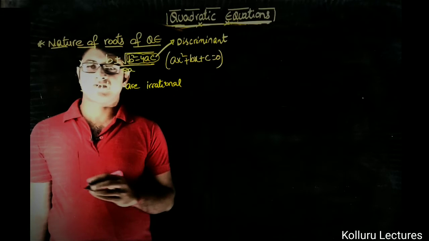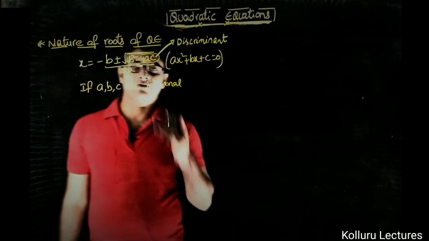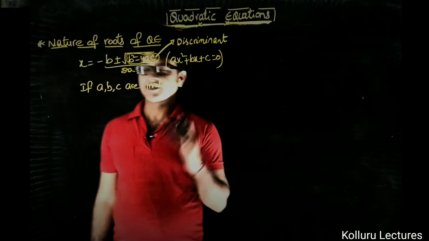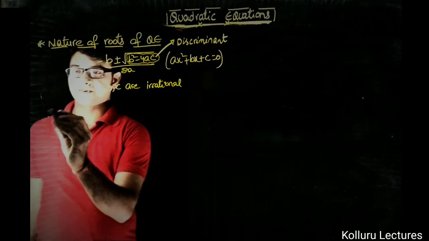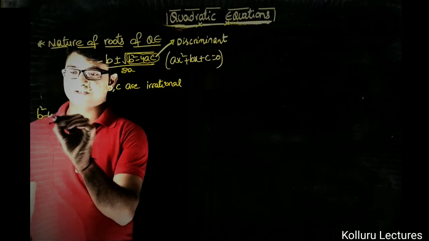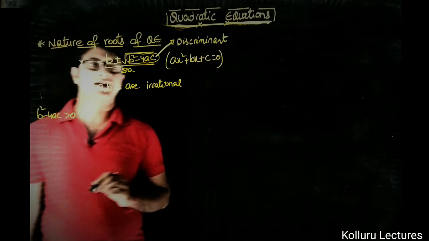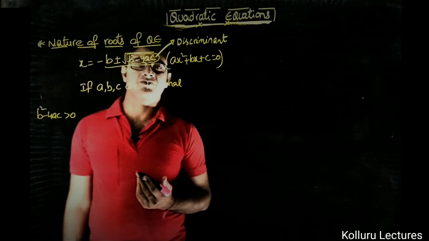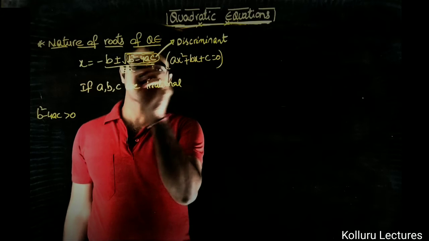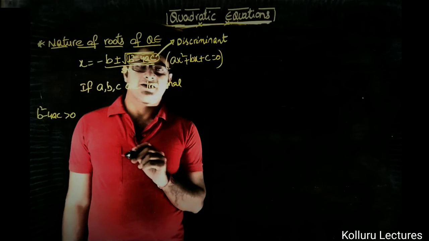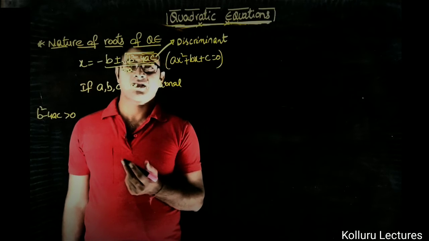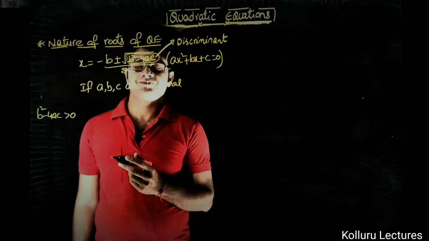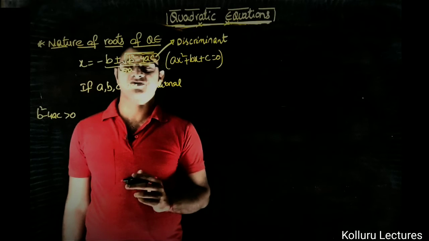So now we can say very easily, the combination of rational and irrational will definitely become irrational. Based on that logic, we can say it very simply. Now b square minus 4ac, if it is greater than 0, whether it is a perfect square or not, anyway b is an irrational number. So I don't want to introduce the case of whether it is a perfect square or not.